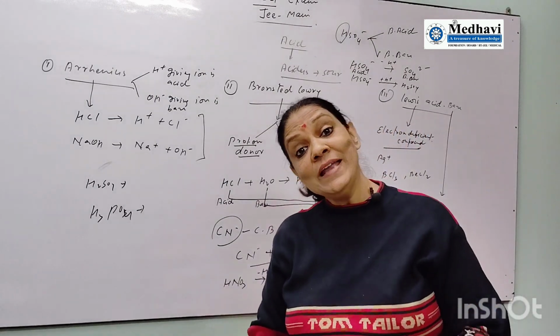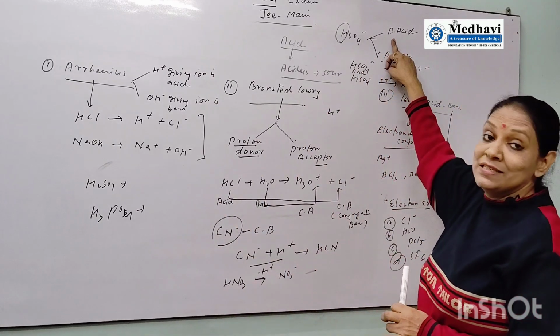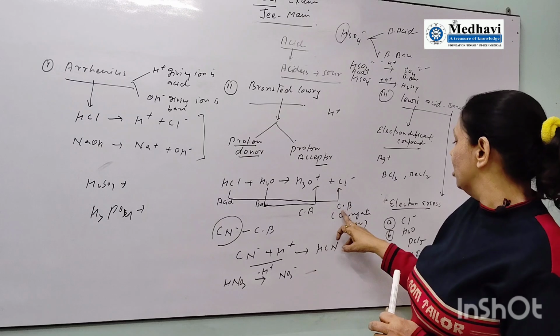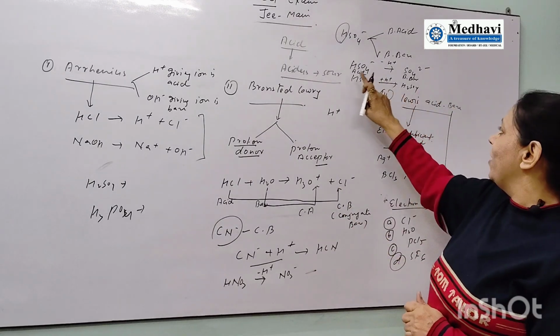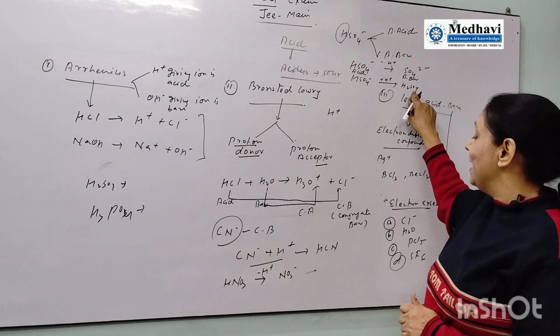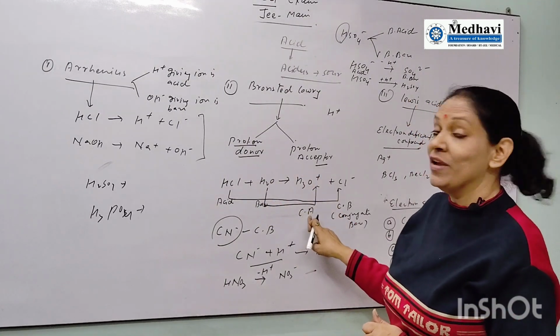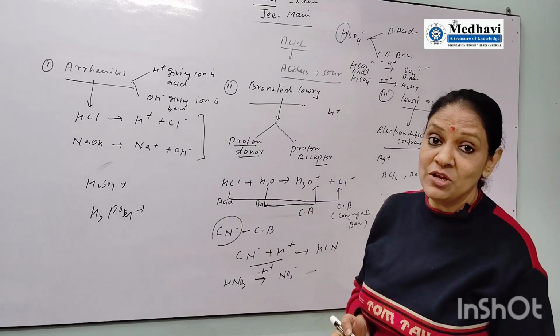When HSO4 minus turns into SO4 2 minus, this is the conjugate base. And HSO4 minus converted into H2SO4, that is the conjugate acid. Very, very important information.